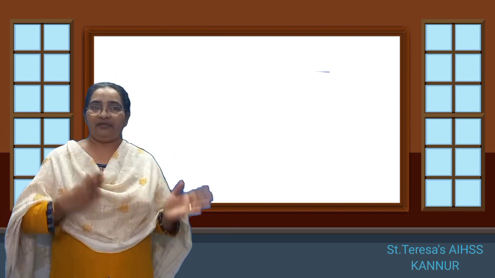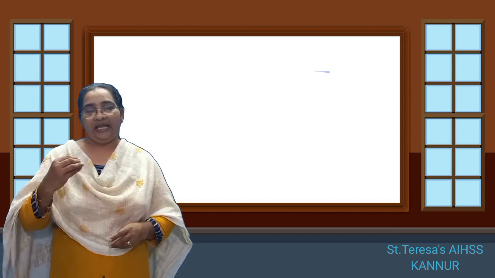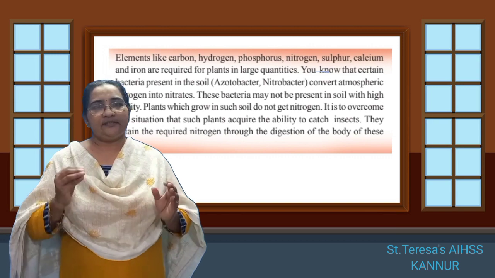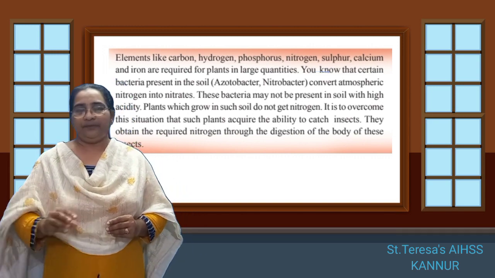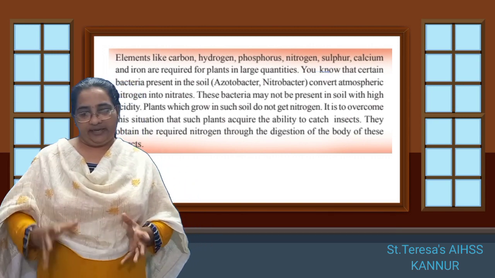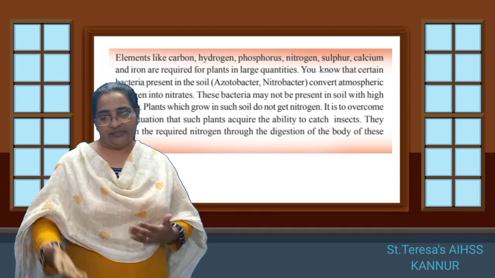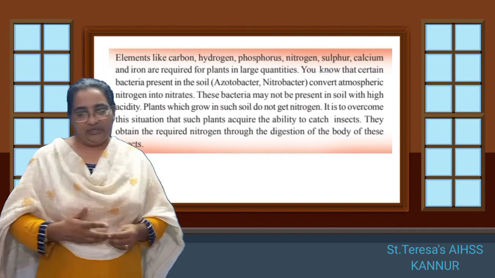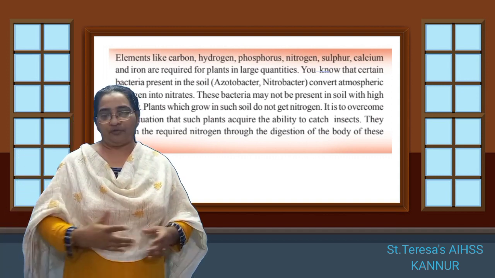Why do they catch the insects or other organisms? Yes, we know. We have learned in the previous chapters about nitrogen, isn't it? All the plants need carbon, hydrogen, phosphorus, nitrogen, sulfur, calcium, all these things for their growth, in large quantities.